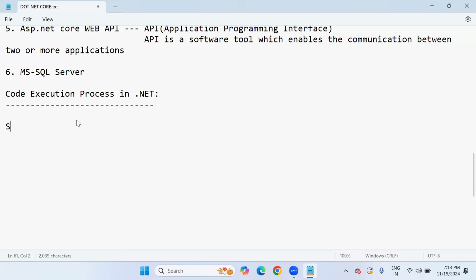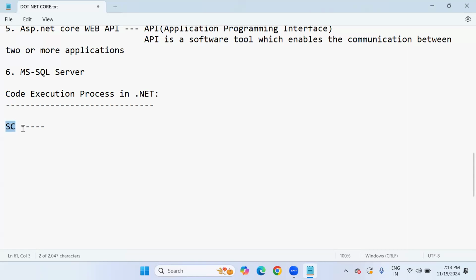First, whatever code we write is called source code. What you type in your Visual Studio editor or any other editor, in whichever language you are using, like C#.NET, that code is called source code. Generally, every programming language has its own compiler, because C#.NET is a completely compiler-based language. Every programming language has its own compiler.